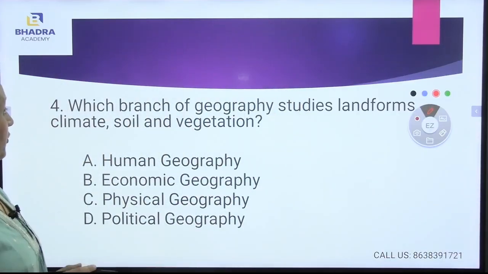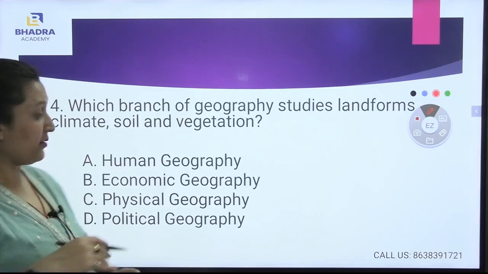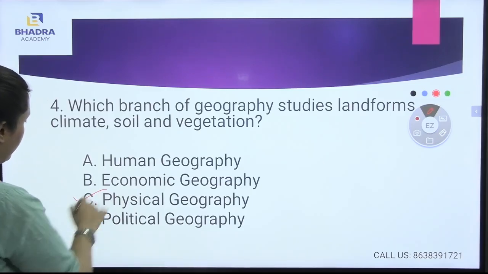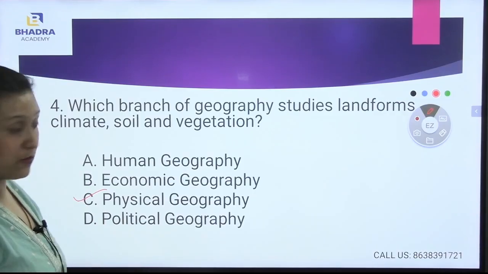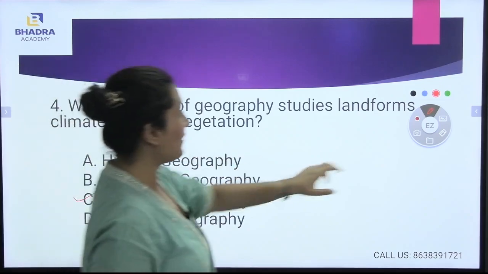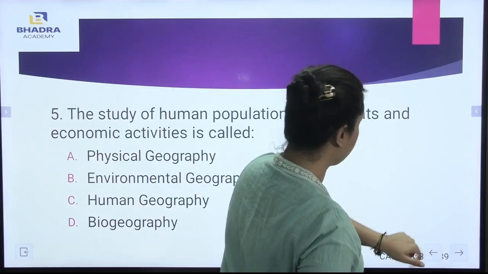Which branch of geography studies landforms, climate, soil and vegetation? Now which branch of geography gives us the knowledge of landform, climate, soil and vegetation? This is physical geography. We have heard about physical geography, and it gives us the knowledge about the landform, climate, soil and vegetation. Now let us go to the fifth question.